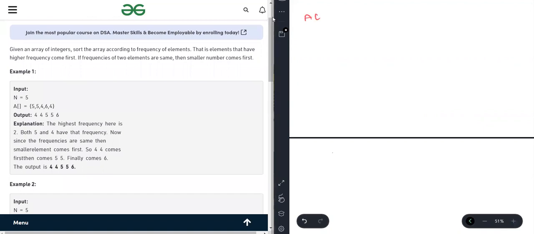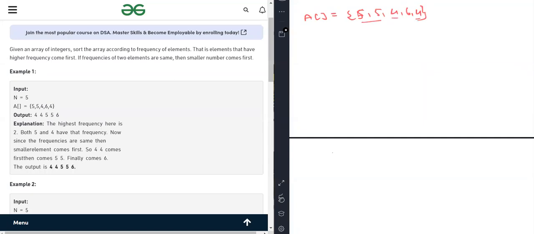Let's understand by the example, as I told you in the lecture also. So this is our array. We have to sort based on the frequency. And what if both elements have the same frequency? As you can see here, 2 5 2 4, then the element which is less comes first, meaning the output is 4 4 5 5 6. This is a very simple question to solve.